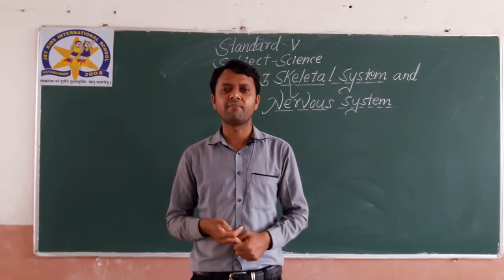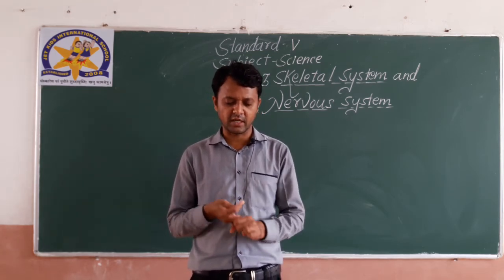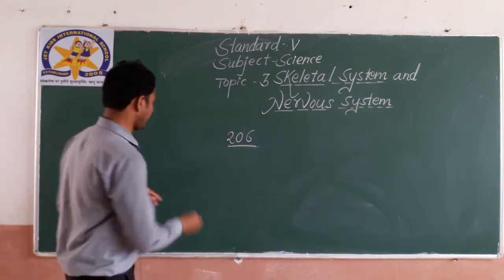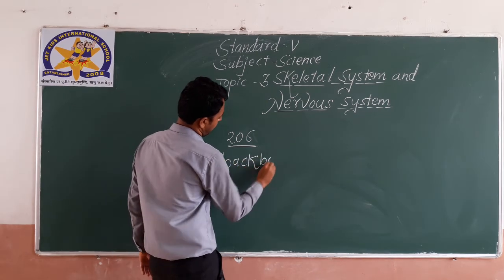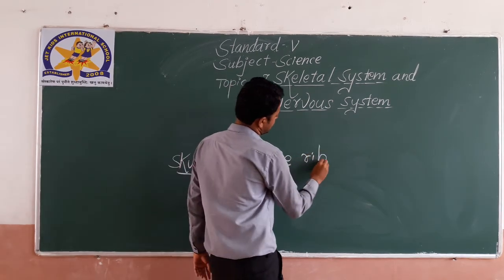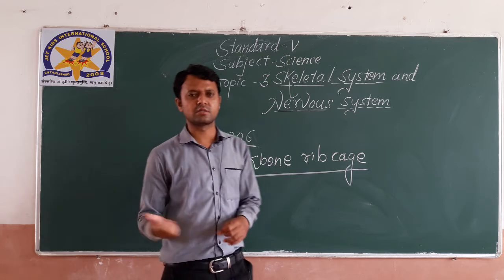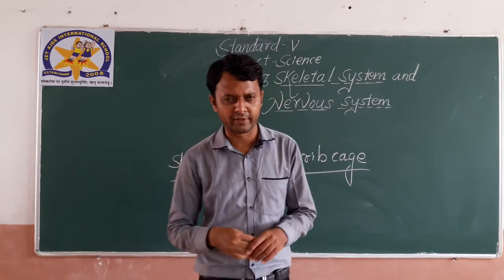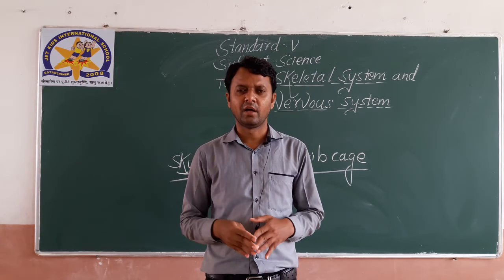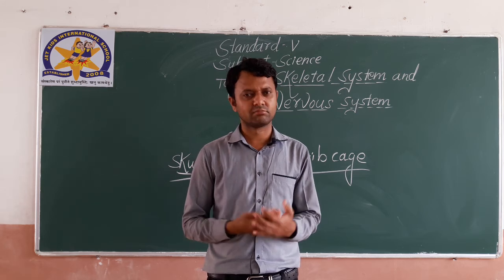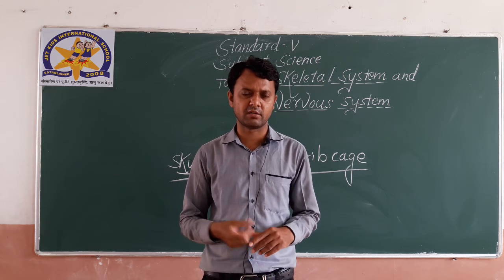So the main parts of the skeletal system are the skull, backbone and rib cage. We are going to discuss all these three parts of the skeletal system in detail. Don't worry. As I told you, this is an introductory video of the lesson. The lesson is very deep and very interesting as it belongs to biology. So obviously, we want to spend more videos on this topic.